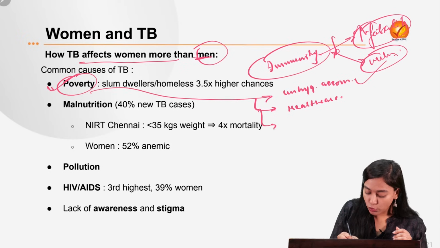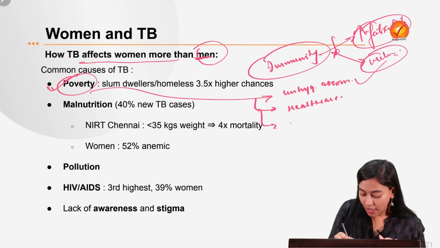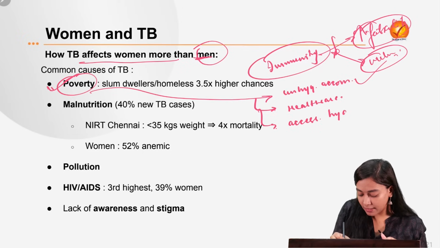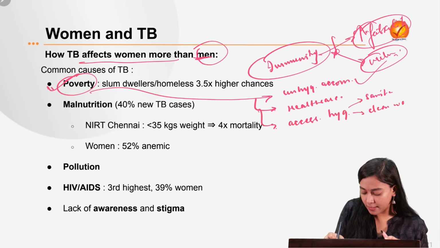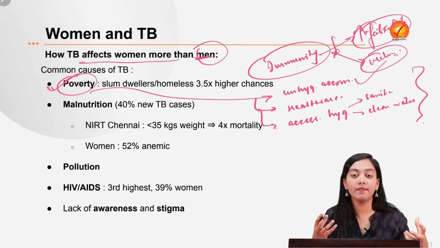Poverty also ensures that they do not have access to hygienic infrastructure, for example sanitation or clean water. All of this eventually compromises what? Their immunity, giving the bacteria more chances to thrive in such localities.